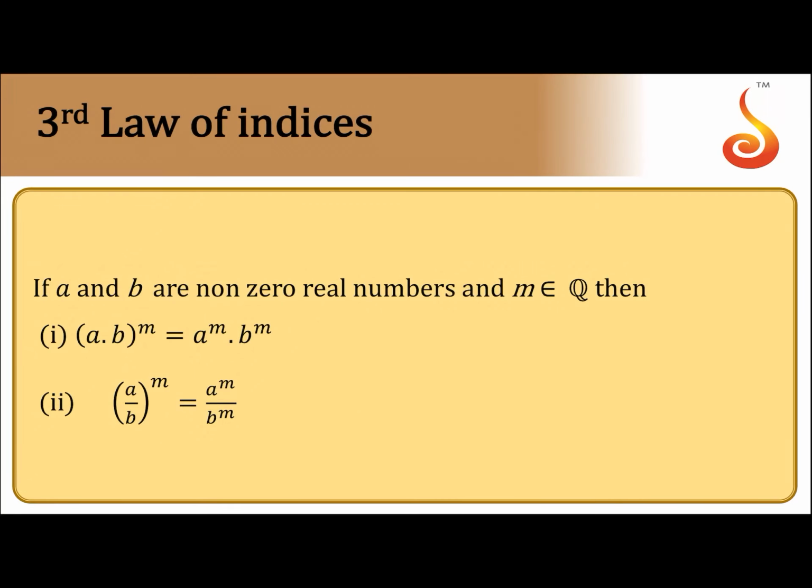The concept of the third law of indices. If a and b are two non-zero real numbers and m is a rational number, then (a × b) to the power of m is equal to a^m × b^m, and (a/b) to the power of m is equal to a^m divided by b^m.